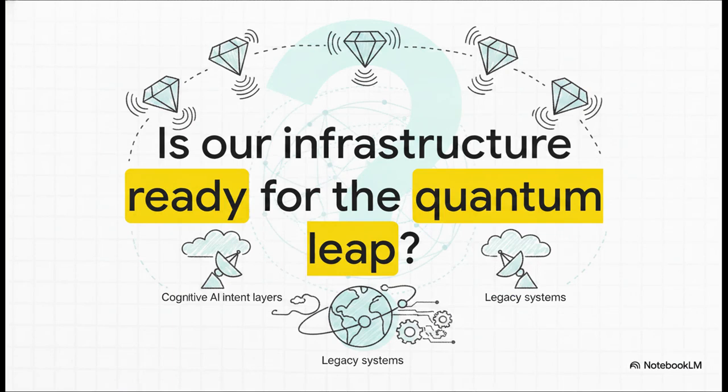The researchers have brilliantly laid out exactly how to sandwich our legacy systems between a physical quantum substrate and a cognitive AI intent layer. We finally have the precise schematic for the quantum internet. But as you consider the colossal physical undertaking required to actually build millions of diamond core routers, satellite relays, and global AI orchestrators, I want to leave you with this. The blueprint is drawn. The physics are proven. But is our global infrastructure truly ready to make the quantum leap?